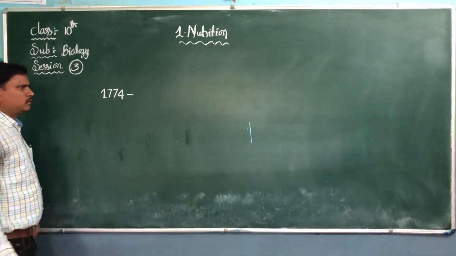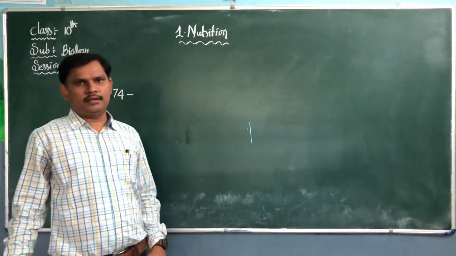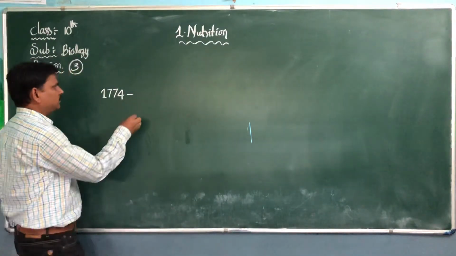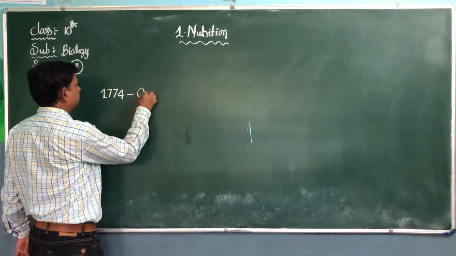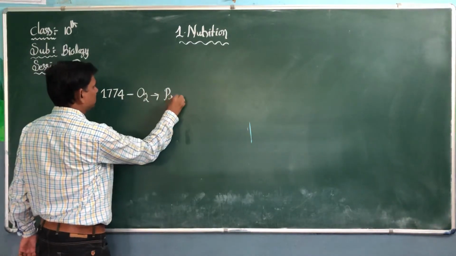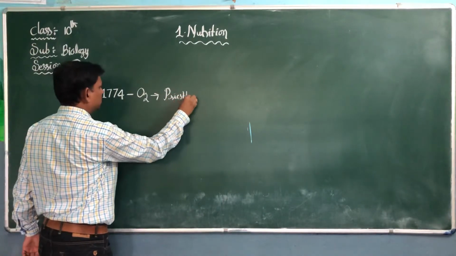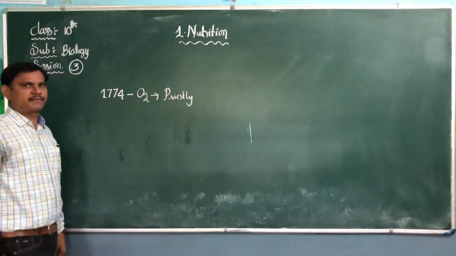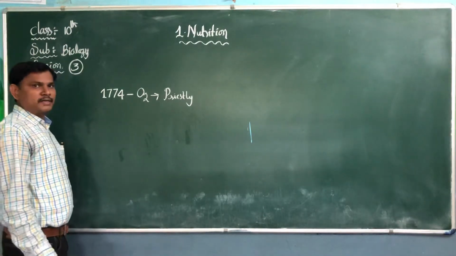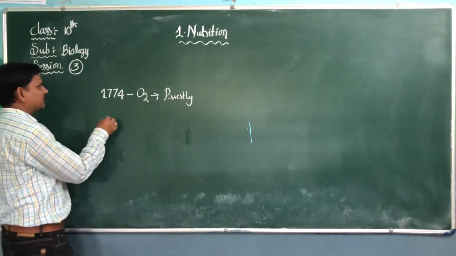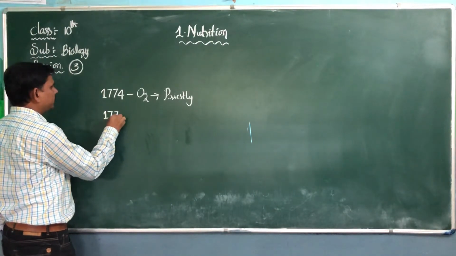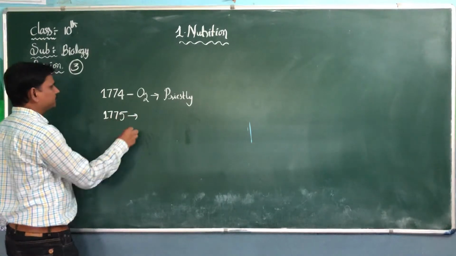In 1774, Joseph Priestley first discovered oxygen. But the name oxygen was coined by Lavoisier in 1775.